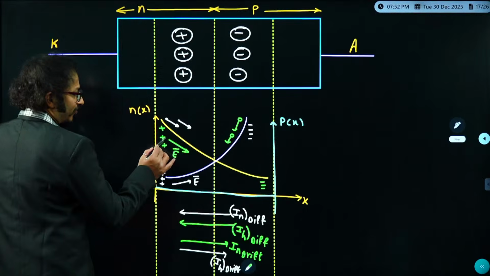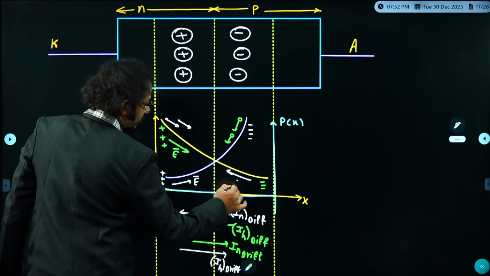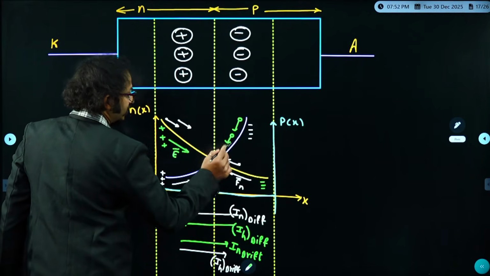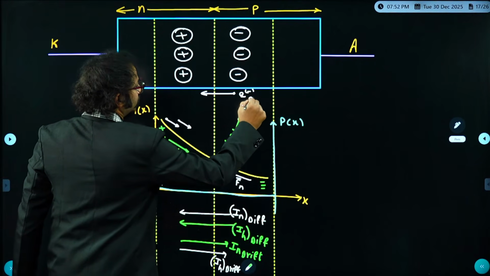Students, if electric field is in this direction, then force is in this direction. Am I right? This is the force acting on electrons. So this is the direction where electron is drifting.